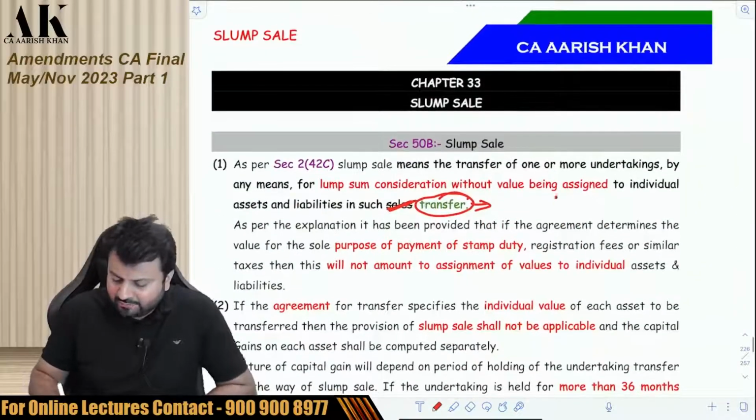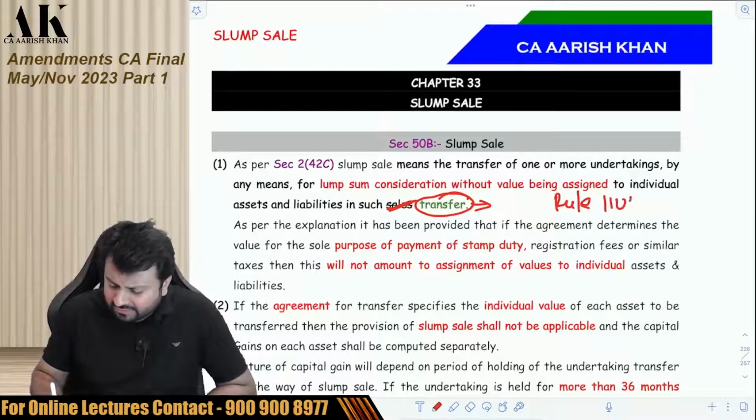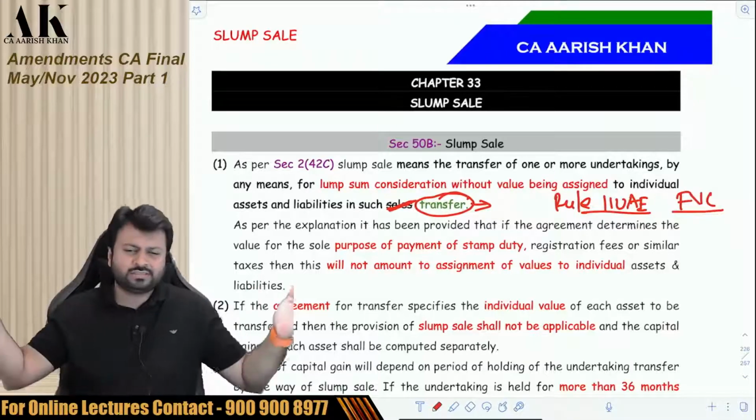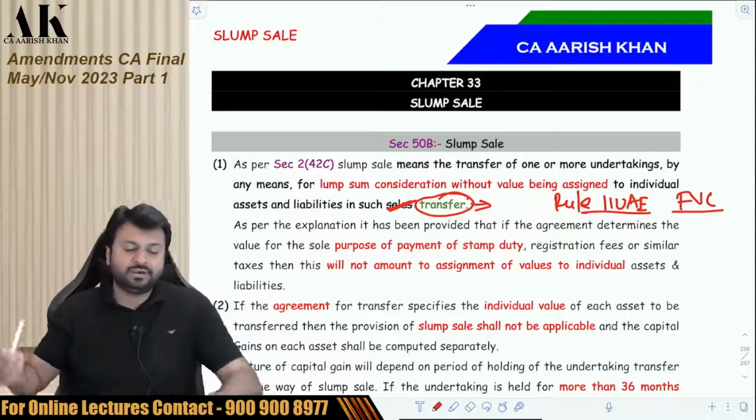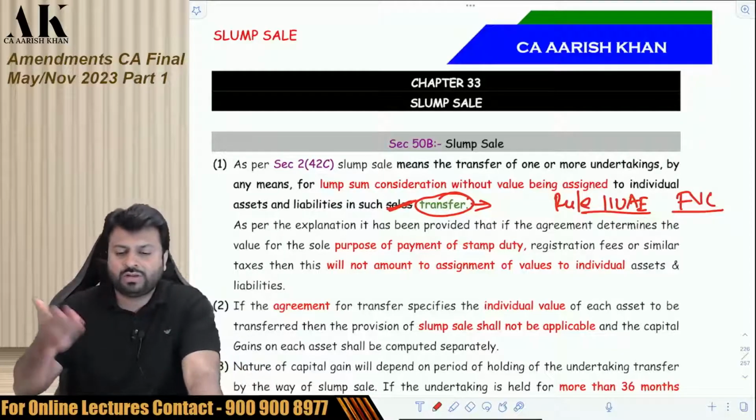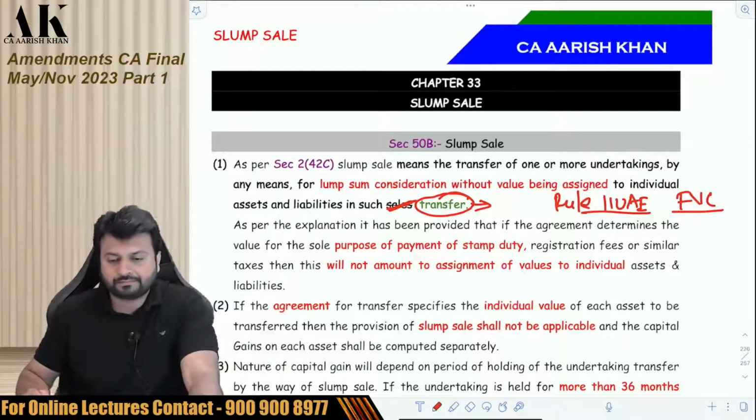So they brought some Rule 11UAE last year, to value the full value of consideration. All those things are the major amendments which happened in the last year. So just go through it once and then we'll move ahead with the next one.